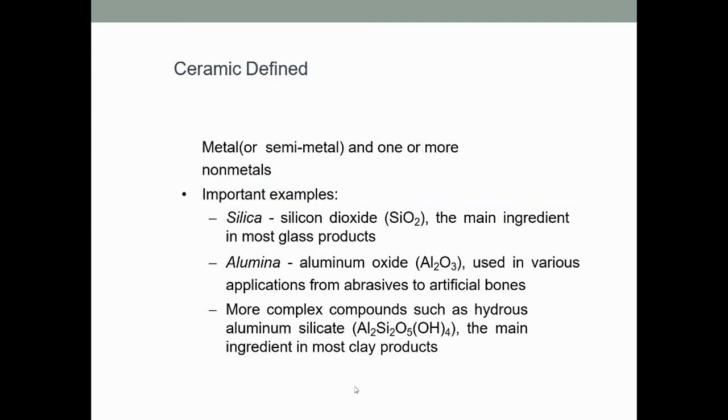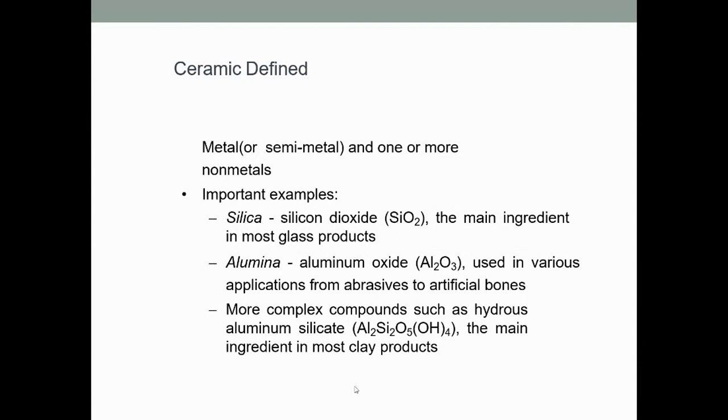Ceramic is a combination of a metal or semi metal and one or more non metals. Examples are clay, silica, glass. So these are the various examples of ceramic.